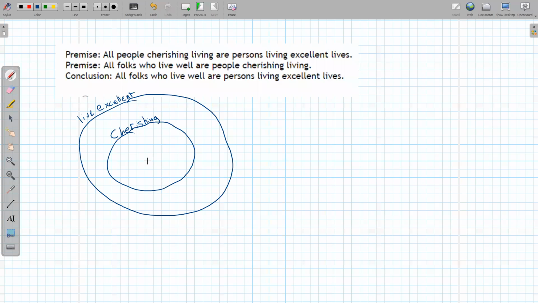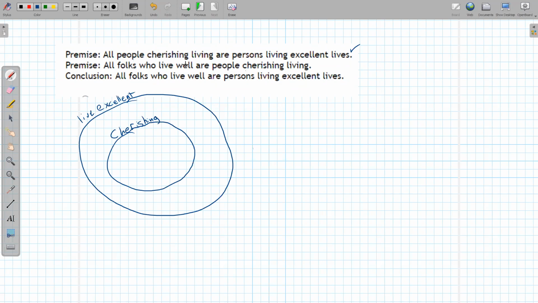Okay, so let me see if I drew that right. All people cherishing living are people who are living excellent lives. That seem reasonable? So all I've done is draw that first sentence there. So I'm a person that cherishes living, which means I also live an excellent life. Next sentence, all folks who live well are people cherishing living. Okay, so all folks who live well, so that's like all folks who live in Pendleton are people who live in Oregon.